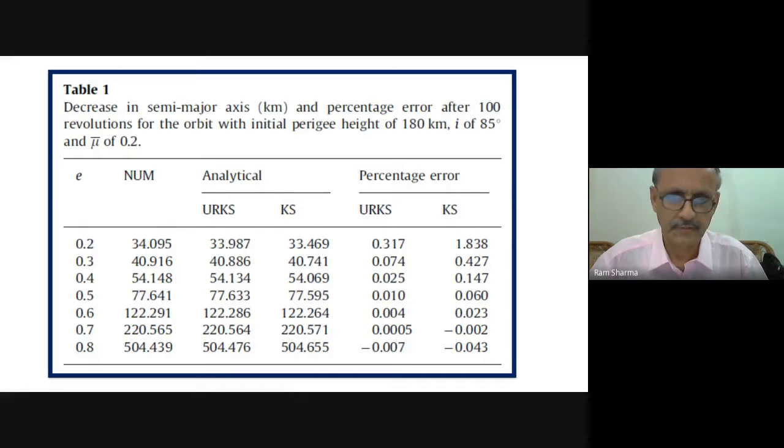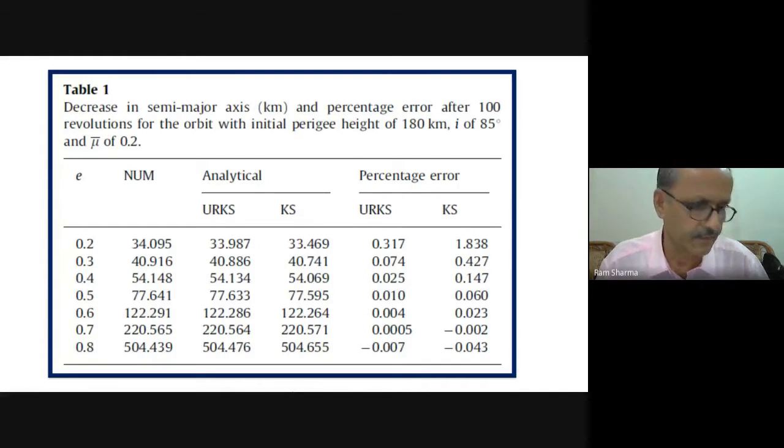That is a wonderful property, and because of that only the accuracies are better. And these variables are useful for parabolic and hyperbolic orbits as well. So I foresee that a lot of work should go in future. People will do work, there is no doubt.